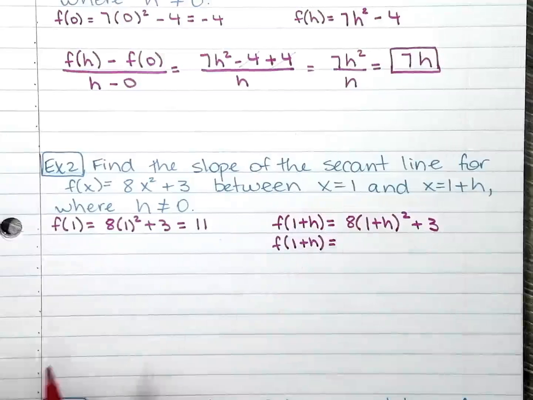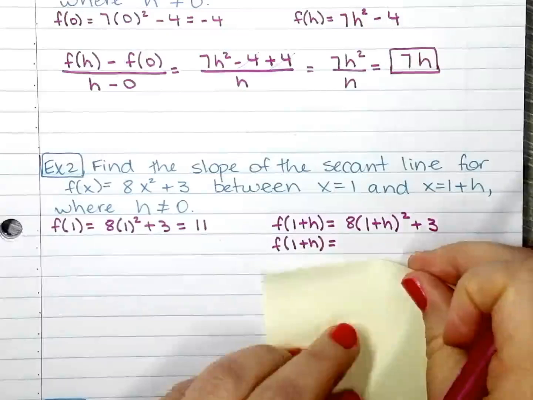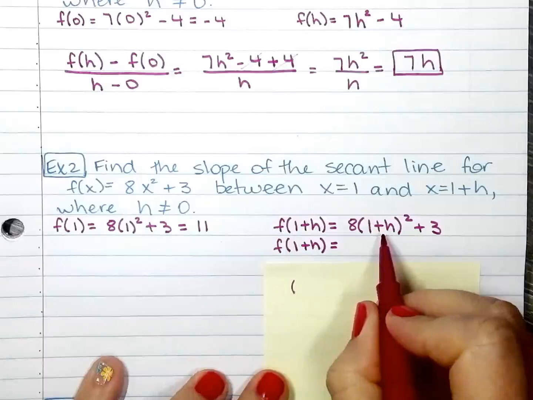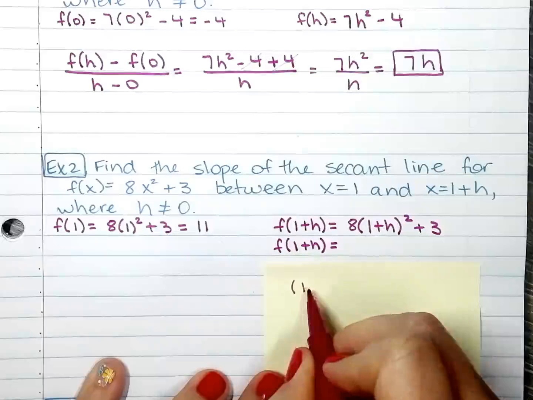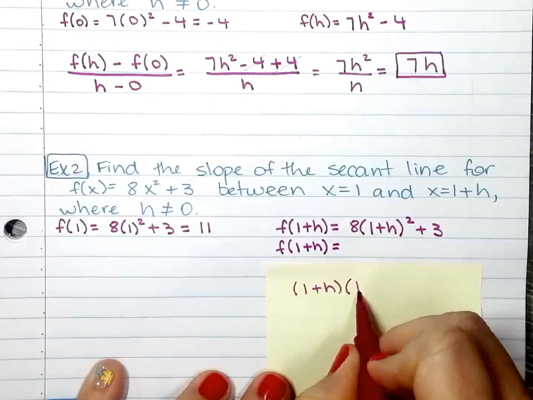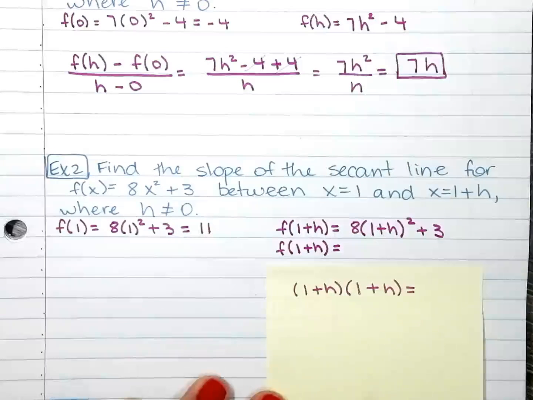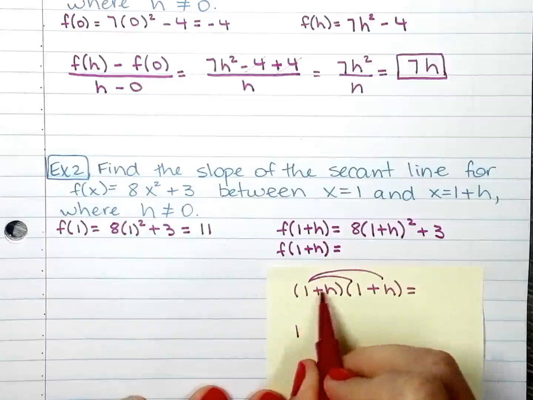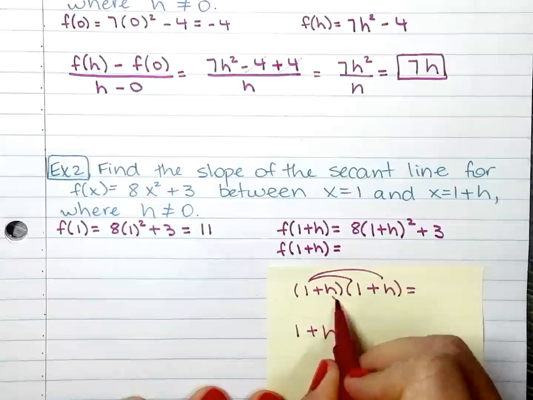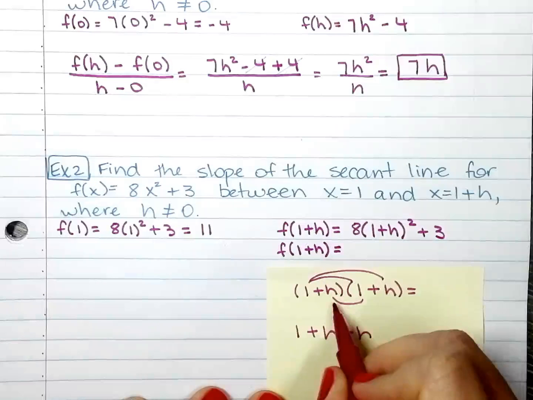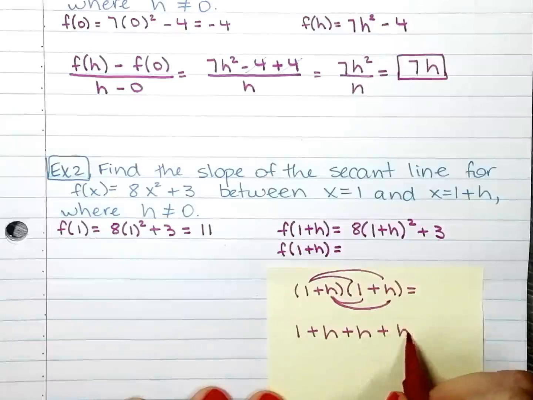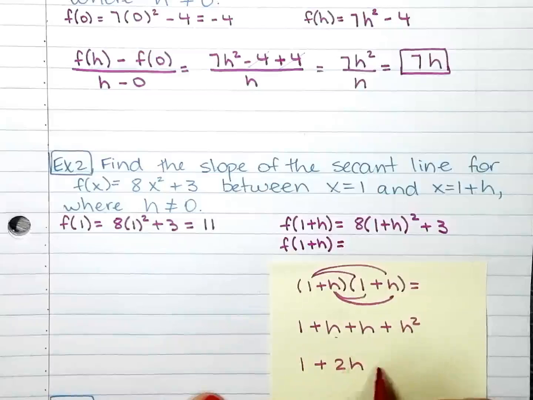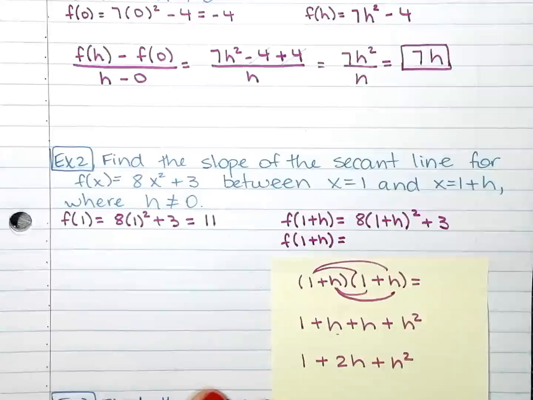I know some of you really want to see the FOIL, so I'm going to go ahead and do FOIL right here off to the side. This means 1 plus h squared. That means it repeats itself twice. So it's 1 plus h times 1 plus h. So you multiply that and that. 1 times 1 is 1. 1 times h is h, h times 1 is h, and h times h is h squared. Combine like terms: 1 plus 2h plus h squared.